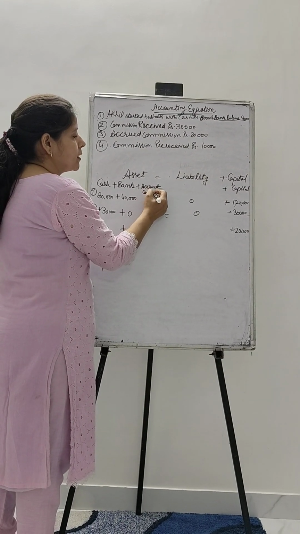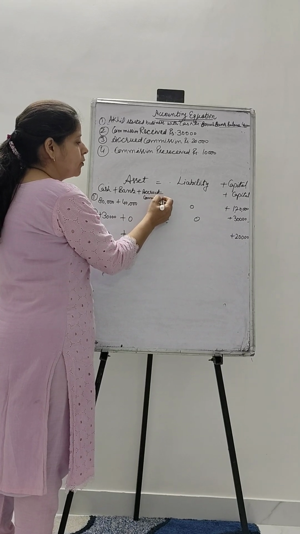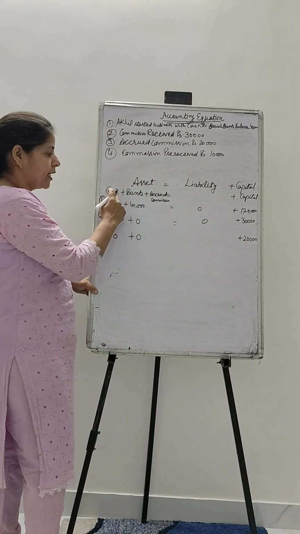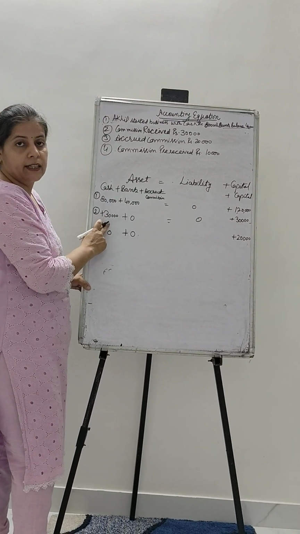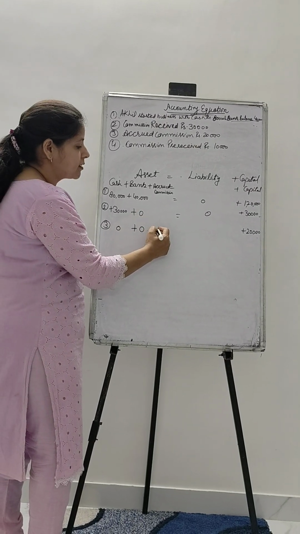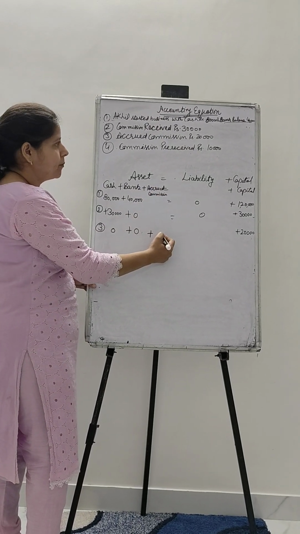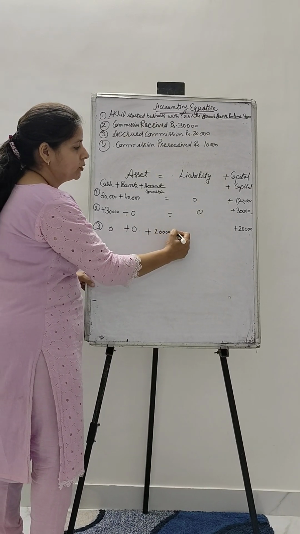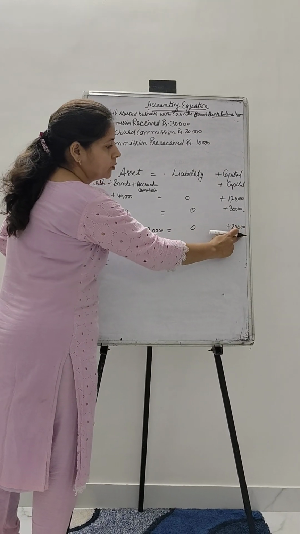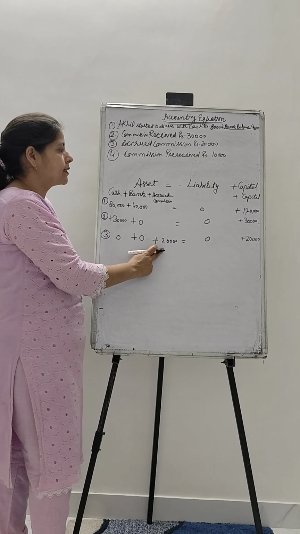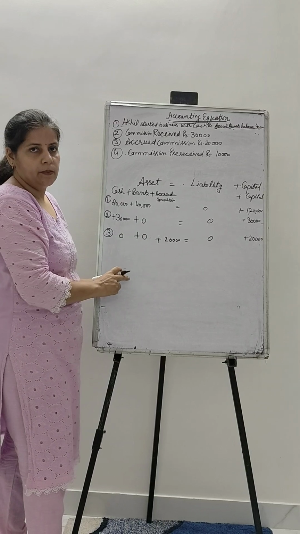Because that person becomes my debtor, it will appear on the asset side. If the commission is received, then it goes to cash or bank balance. If it is not received, then it will become your asset with the equivalent amount of rupees 20,000. So 20,000 is added in the capital and 20,000 is added as an asset in your accrued commission.